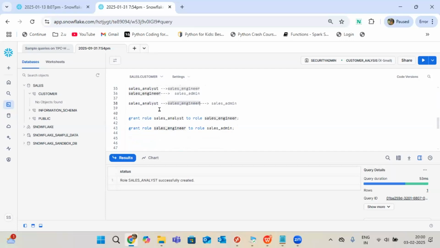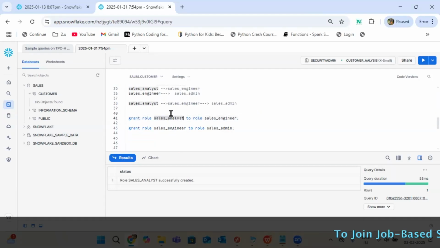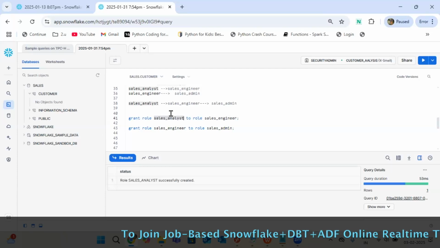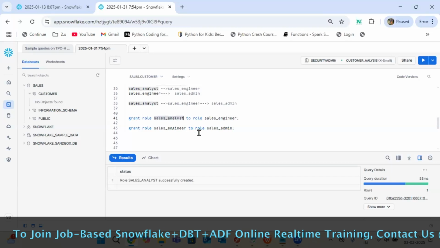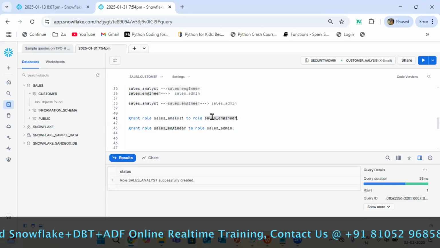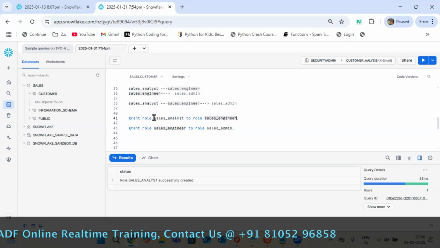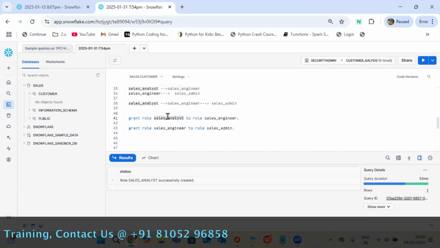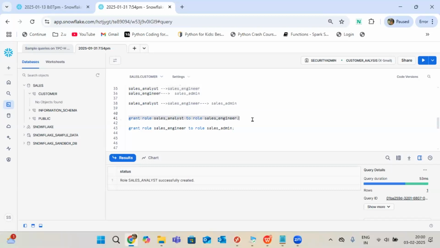So guys, now whatever privileges I want to assign, I want to automatically share with sales engineer, right? For that purpose, grant role sales analyst to sales engineer. With the help of this command, whatever privileges you are sharing, whether creating a table, select, read, or truncate, whatever permission it may be, you no need to give separately. Once you apply it here, automatically it will add there also, with the help of this line. Without this command, it cannot do.